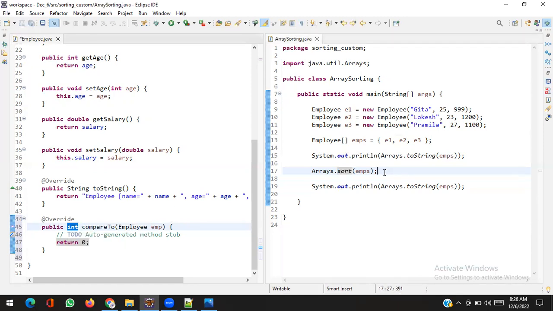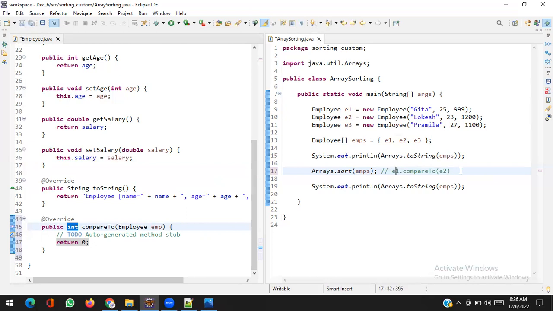So what happens actually, I cannot show it, but I can try to demonstrate. Internally the sort method will use something like e1.compareTo(e2). Every time it will compare e1 with e2, or e2 with e3, and so on, for whatever comparison cycles, I don't know, but it will use something like that.